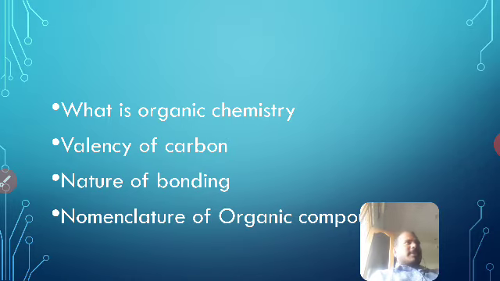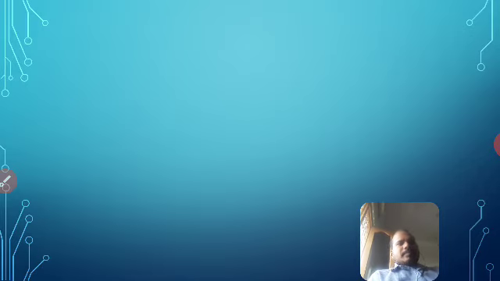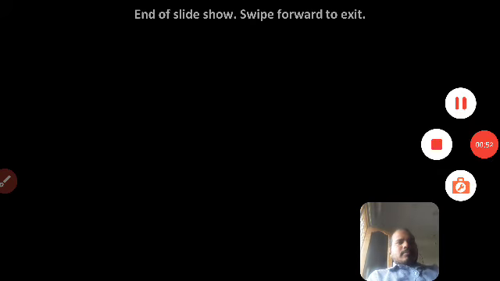Organic chemistry is the study of carbon and carbon compounds. The main element in organic chemistry is carbon. Organic compounds are also called hydrocarbons because hydrogen and carbon are the main atoms in organic compounds, organic molecules. So, organic compounds are also called hydrocarbons, right?